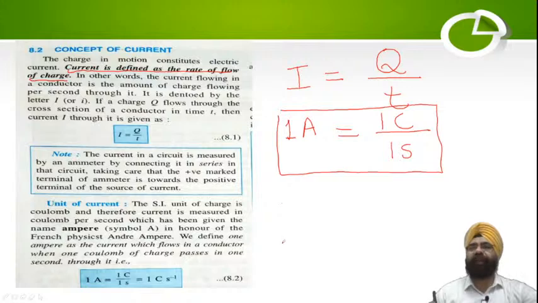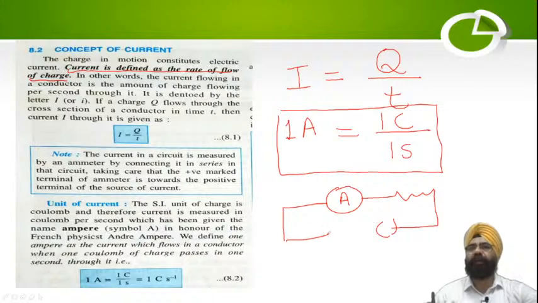For measuring current, we had done this in class 9 also. We connect an ammeter in series, and the ammeter tells us how much current is flowing in the circuit. An ammeter is a device which is used to measure the amount of current flowing in the circuit, and it is always connected in series.